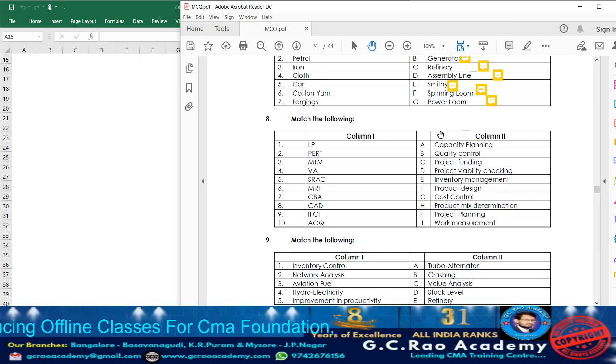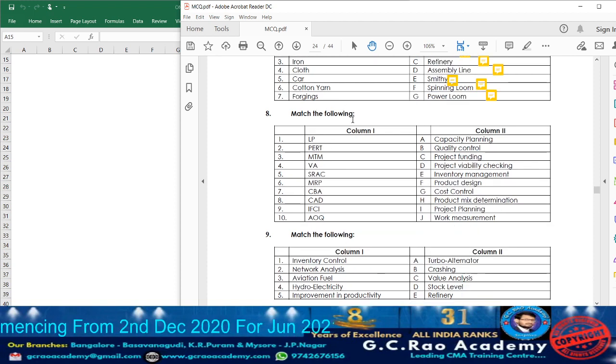Usually smithy is nothing but the tool which will be utilized in forgings and all. In forgings, what happens? They give some shape to the metal by hammering it. For example, blacksmith and all. The tool they will be utilizing, that tool we are going to call smithy. To perform forging, which tool is required? Smithy. Smithy is one of the tools which will be utilized in forgings.